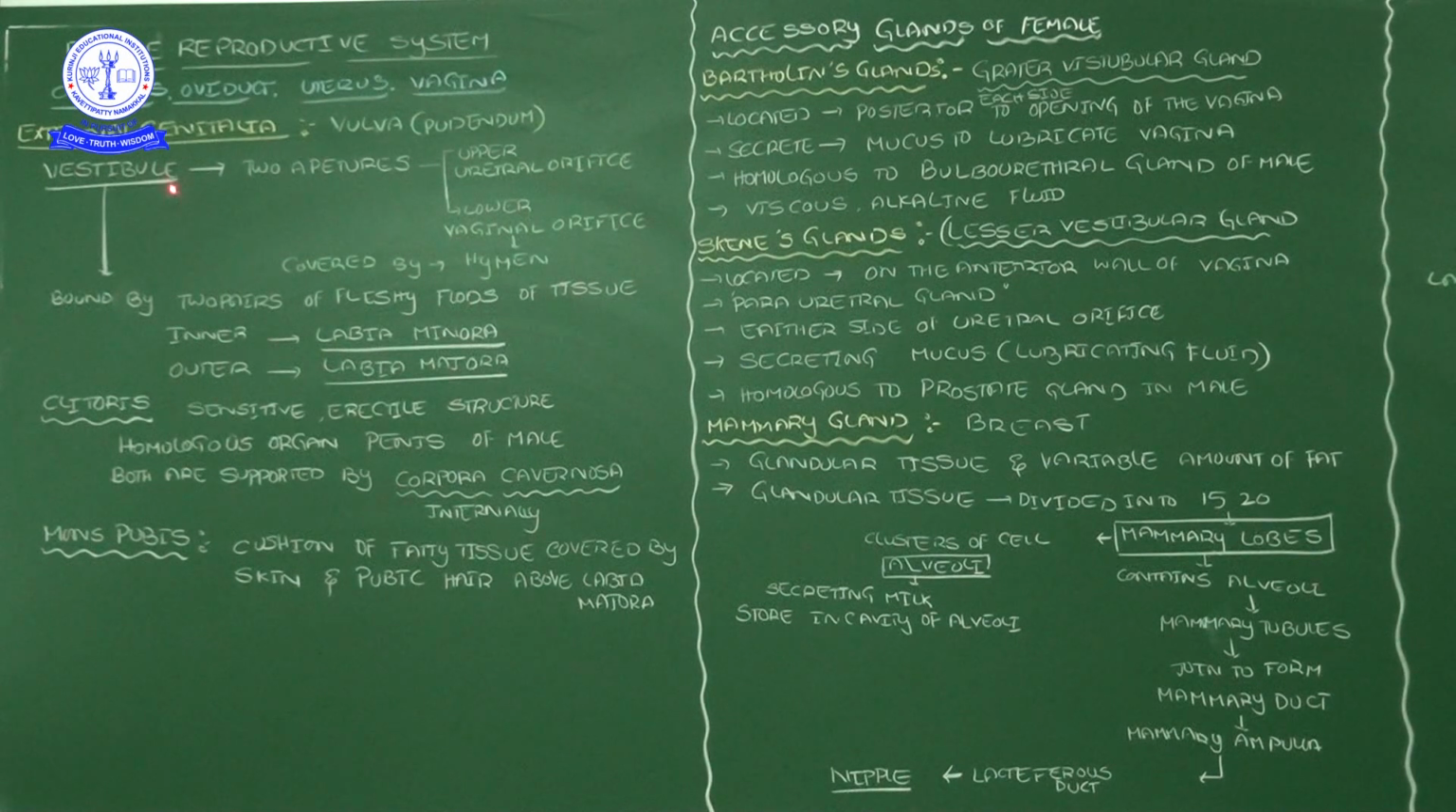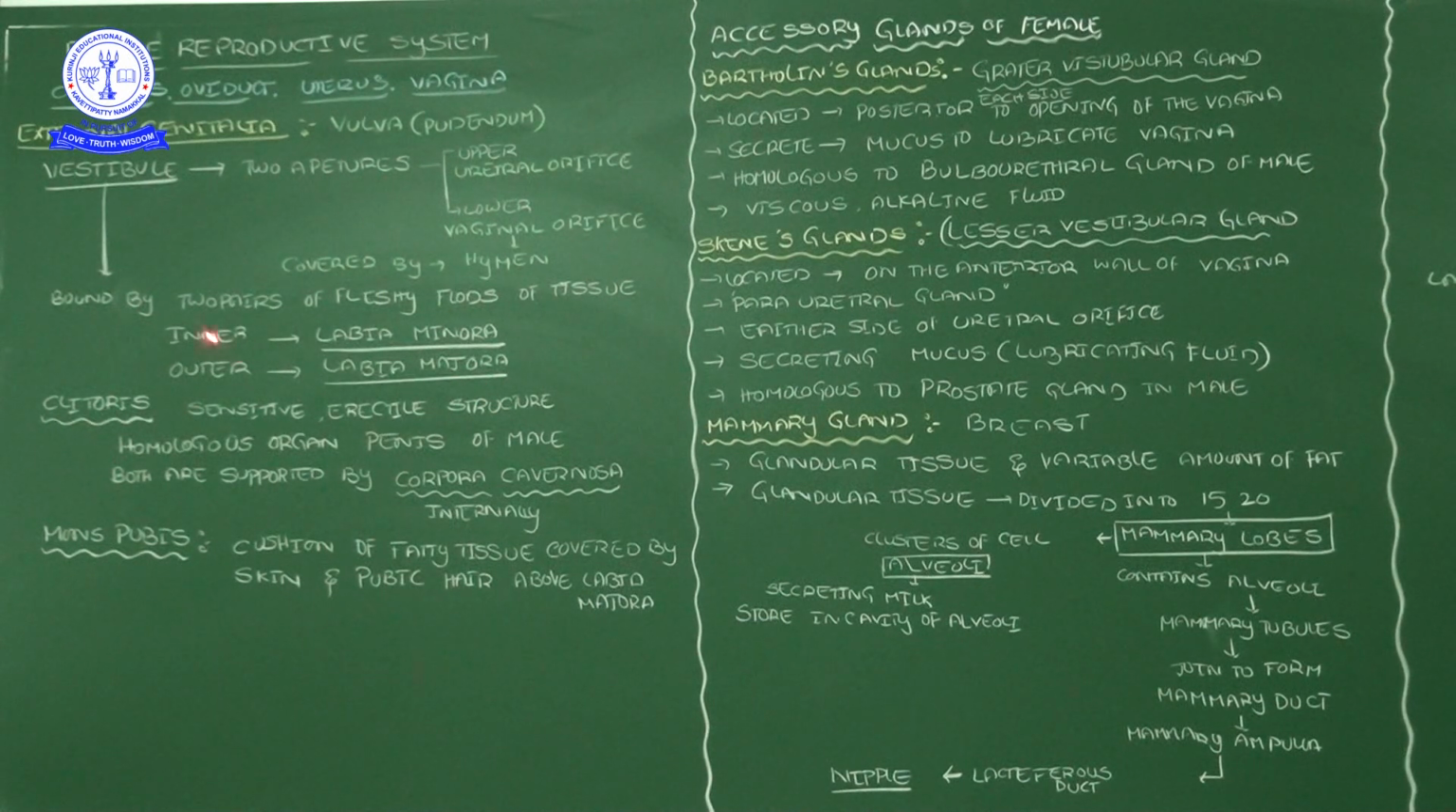So what we discussed is the external genitalia of the female reproductive system. That external genitalia is called the vulva, also called the pudendum. The external genitalia contain three major parts: one is the vestibule, the second is the clitoris, and the mons pubis. The vestibule consists of two apertures, apertures meaning holes: the upper one is the urethral orifice and the lower one is the vaginal orifice. The vaginal orifice is covered by the hymen, and the vestibule is bordered by two fleshy folds, the inner one called the labia minora and the outer one the labia majora.